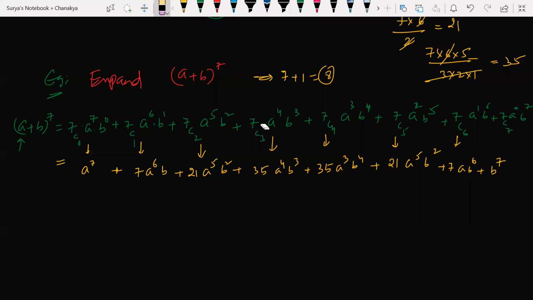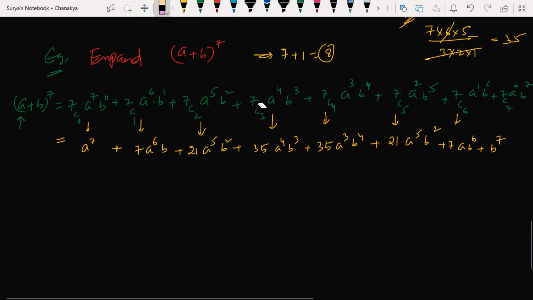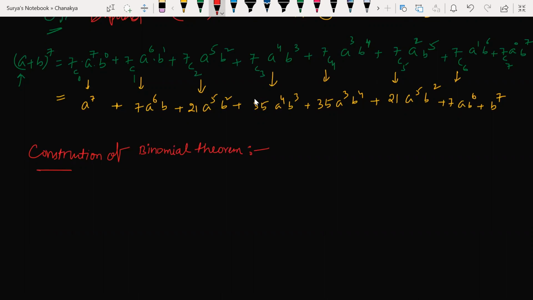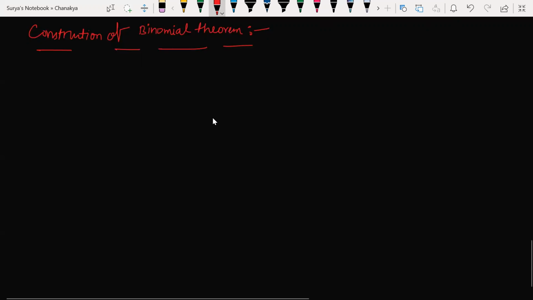Yes, sir. Now we will write the actual formula. Now we'll talk about expansion of binomial theorem. So hope you understood how to expand that. So construction of binomial theorem. So look at this. How can we construct? Basically, if I ask you to write (a plus b) to the power of n, how do you expand that?